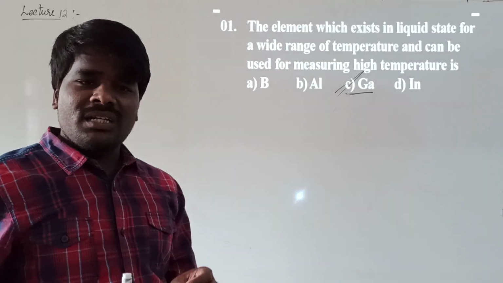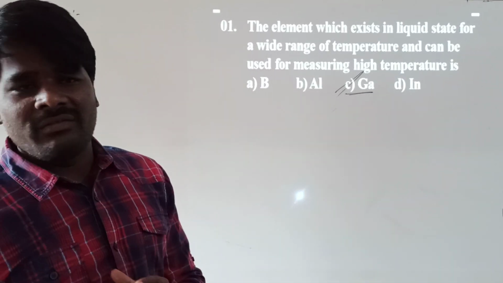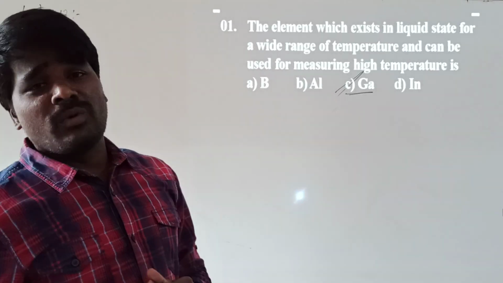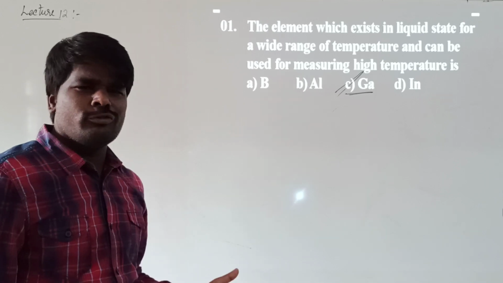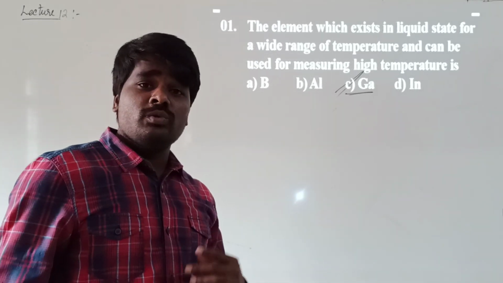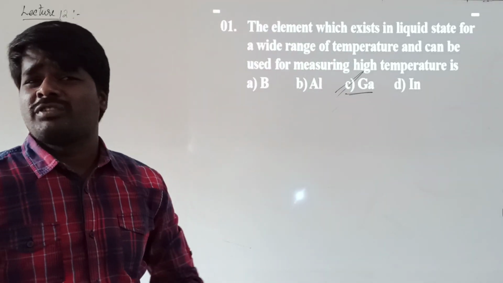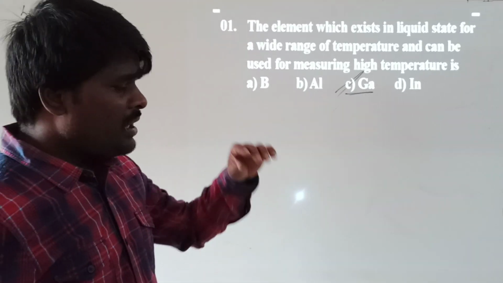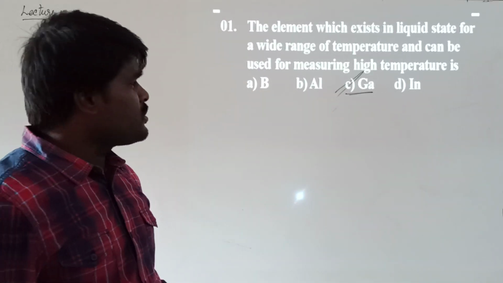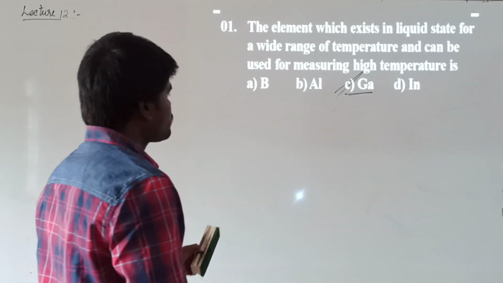Because of this particular reason, it has a wide range of temperature where it exists in the liquid form, and so it is used in high temperature thermometers. Basically, in thermometers we use mercury, but a mercury thermometer cannot be used for measuring high temperatures such as 1000 degrees or 1500 degrees Celsius. In high temperature thermometers, generally gallium is used because of its tendency to exist in liquid form for a wide range of temperature.